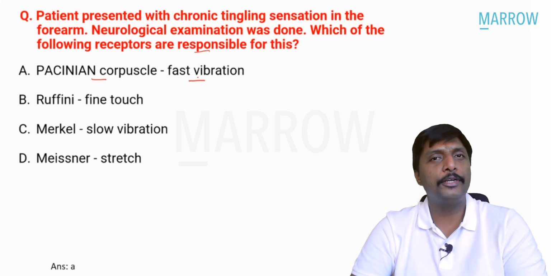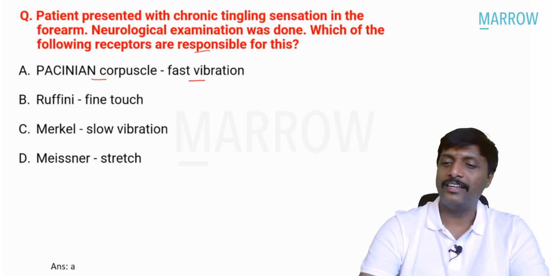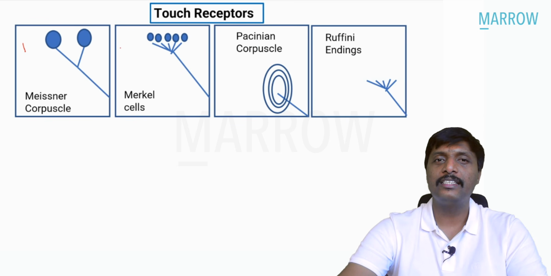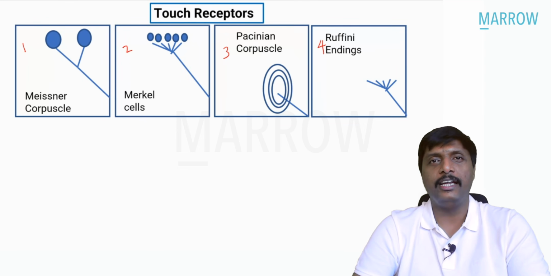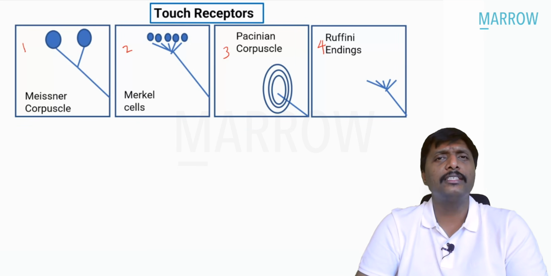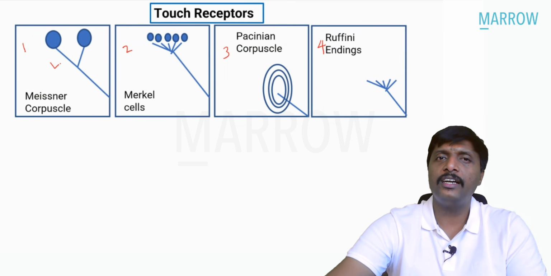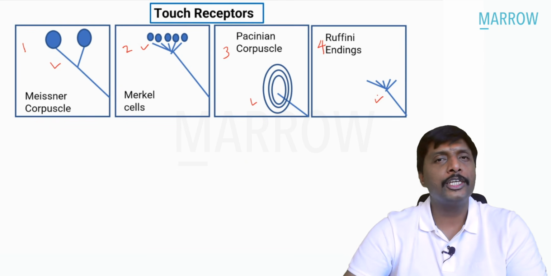So by this time, you yourself realized these glucose transporters, these touch receptors, they will always come in your entrance exam. Very important. These touch receptors, how many are there? 4 named receptors. We have 4 important receptors. First, second, third, fourth. What are they? Meissner corpuscle, Merkel cells, Pacinian corpuscle, Ruffini's endings. Just look into the picture and tell me, guys, which are superficial and which are deep. Yes, we are clearly seeing the first and the second are superficial. The third and the fourth are deep in location.